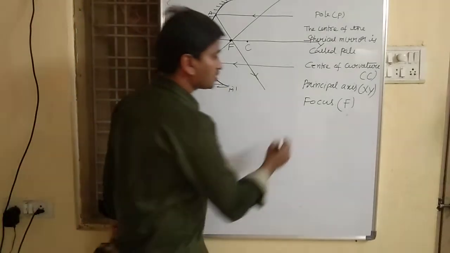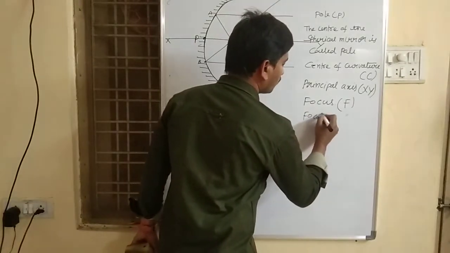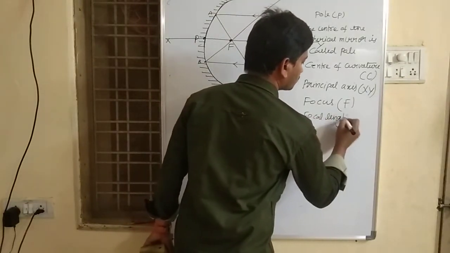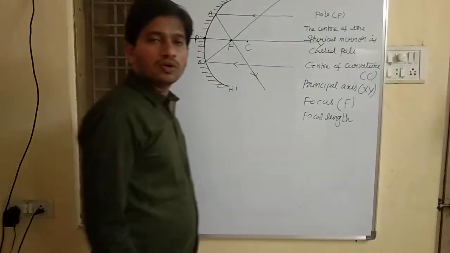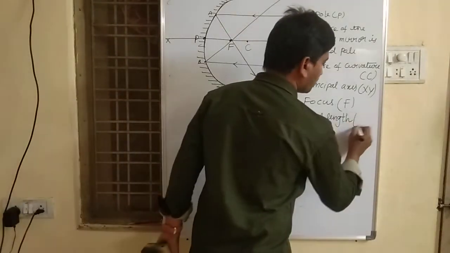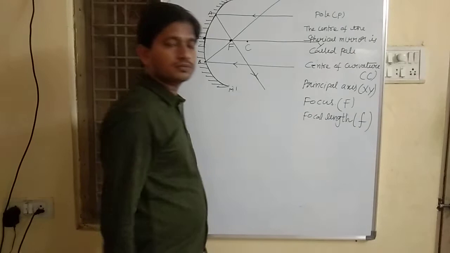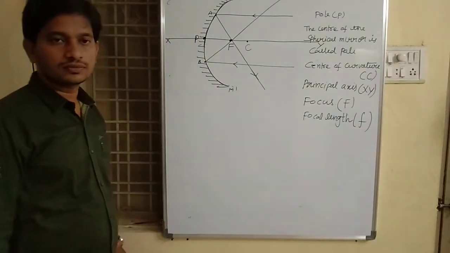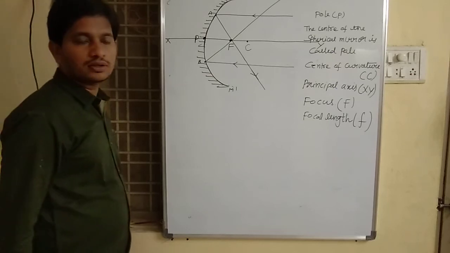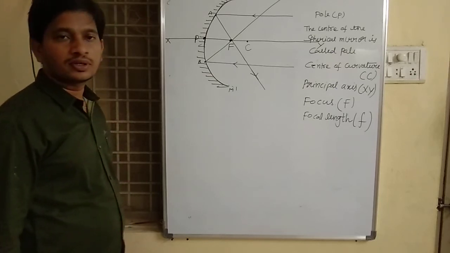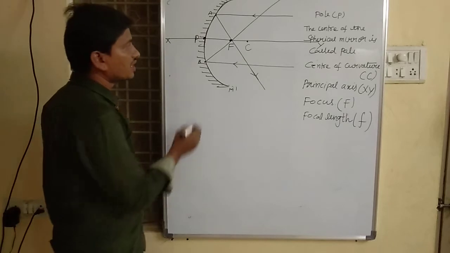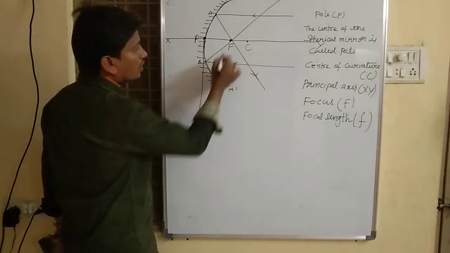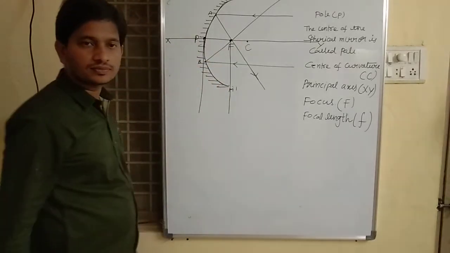Now the next one is, what do you mean by focal length? Focal length is represented with small f.